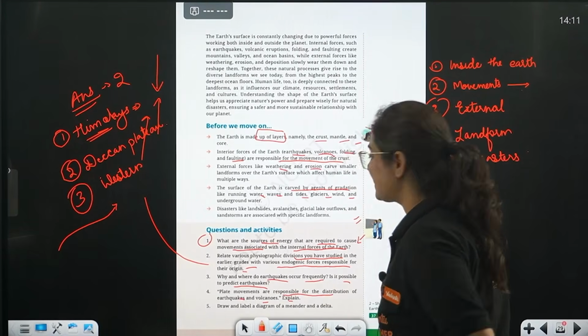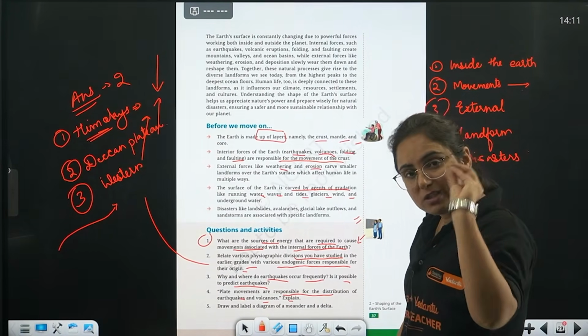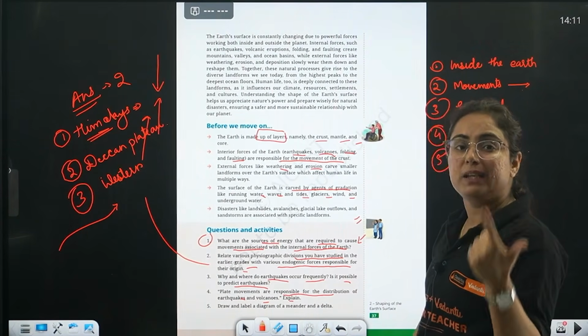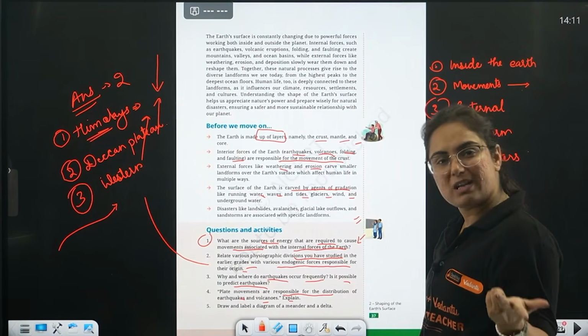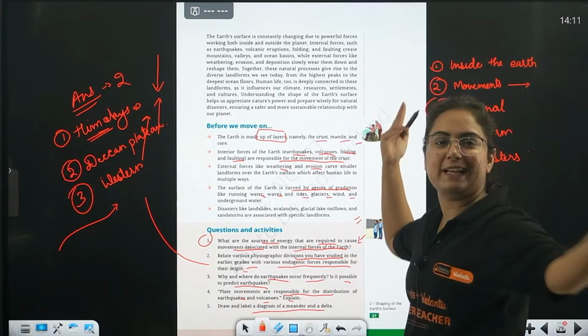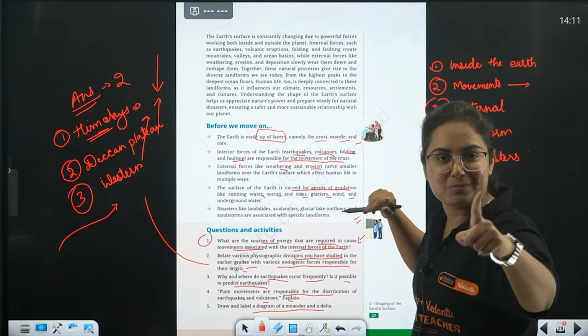Plate movements are responsible for the distribution of earthquake and volcanoes. Explain. Beta, here you have to just tell about the plate movements. Okay, convergent plate movement, divergent plate movement, as well as transform plate movement. Good. Draw a well-labeled diagram of meander and delta. I just told you diagrams are going to come.